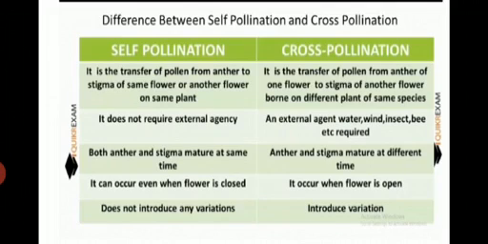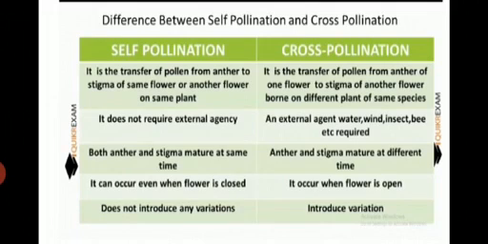In self-pollination, both anther and stigma mature at the same time, meaning male and female parts mature at the same time, but not in cross-pollination. In cross-pollination, anther and stigma mature at different times.